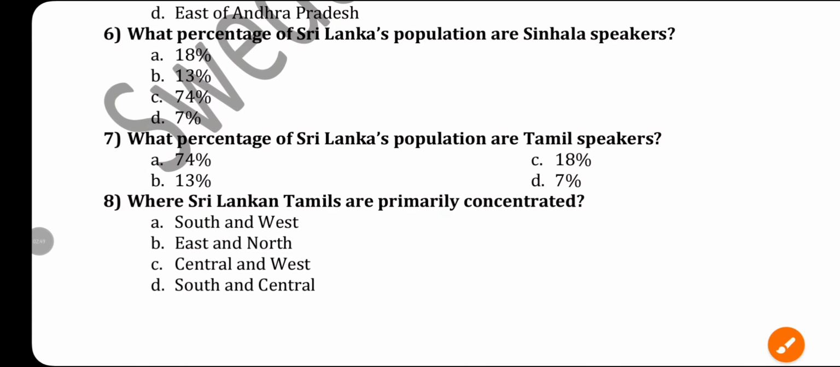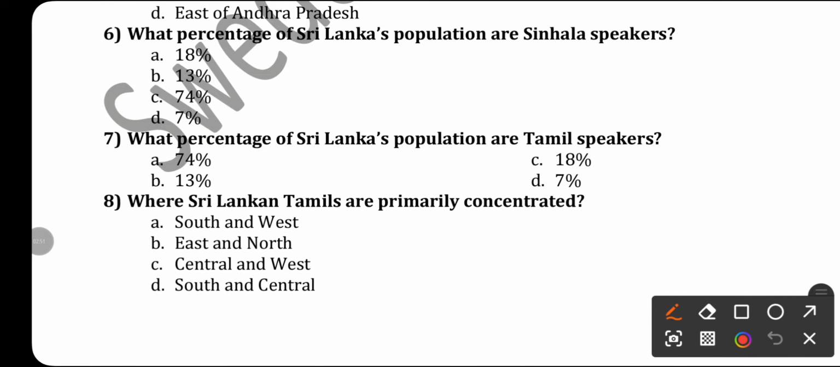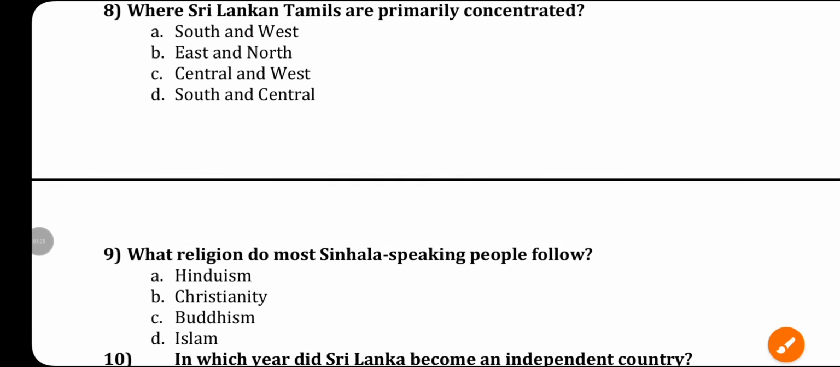Next question, question number 6. What percentage of the Sri Lankan population are Sinhala speakers? And you know that Sinhala speakers are the majority in the country, and the right answer is 74%. Where are Sri Lankan Tamils primarily concentrated? Okay, if you can remember the map of Sri Lanka, then I hope you can remember the answer. The answer is the north and eastern part. That is, the right answer is option B.